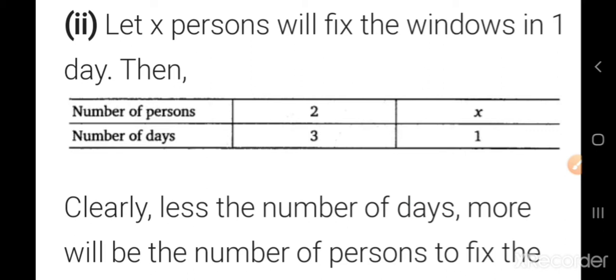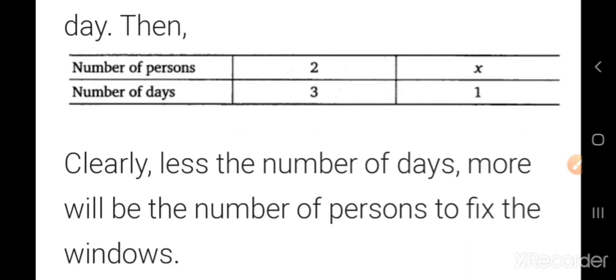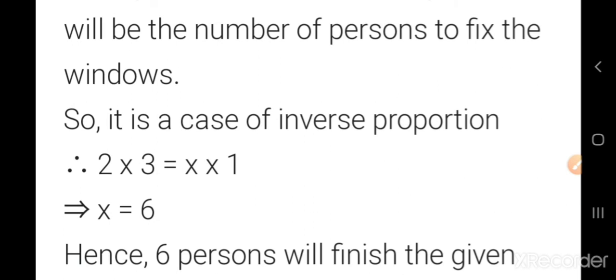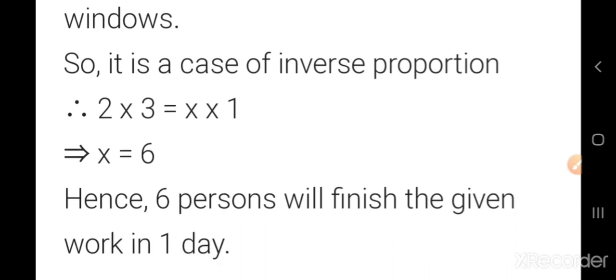So, 2 into 3 is equal to x into 1. So x number of persons equal to what? 2 into 3, that is 6. 6 people are needed if the work should be finished within 1 day. Okay, so 2 into 3 equal to x into 1, x is equal to 6. Hence, 6 persons will finish the given work in 1 day. Okay, now we'll go to the next question.